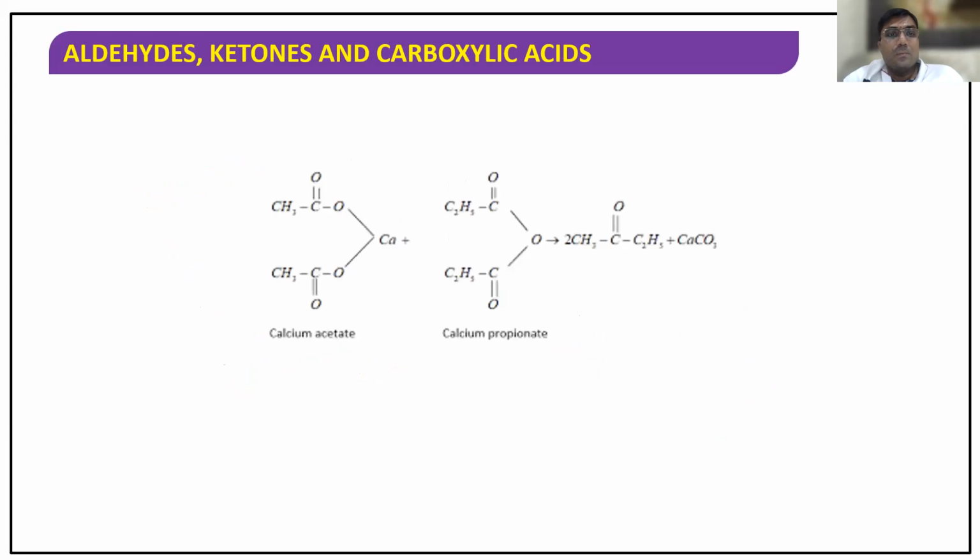Now let's move. So this is already explained. For example, if you take calcium acetate and calcium propanoate, what is the product? Same thing. See, this is the product, CH3COEt, 2-butanone. Similarly here, this is the product.